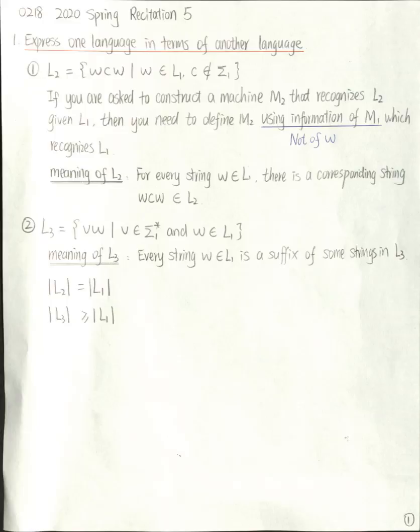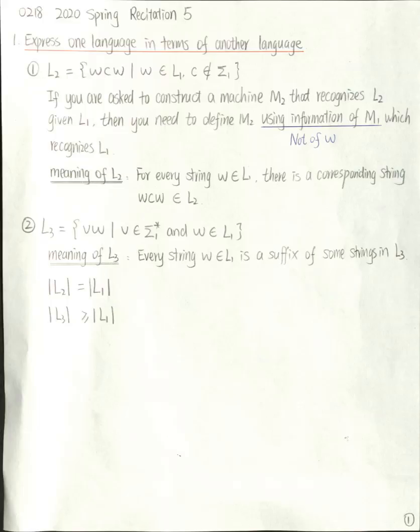The meaning of L3 is every string W in L1 is a suffix of some strings in L3. So for each string in L1, there are multiple strings corresponding to this string. So the size of this L3 should be greater than or equal to this L1.